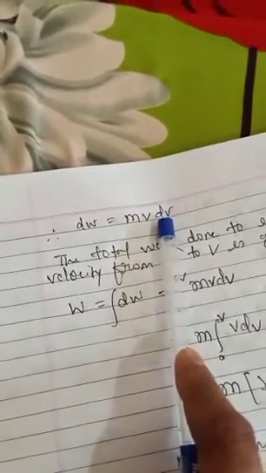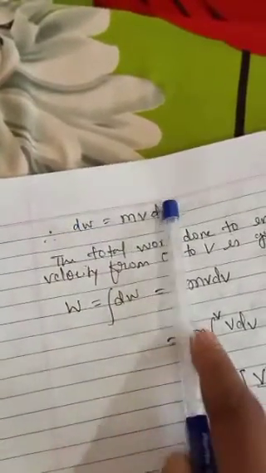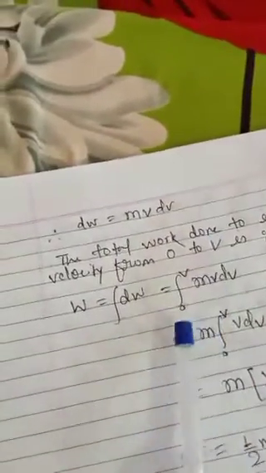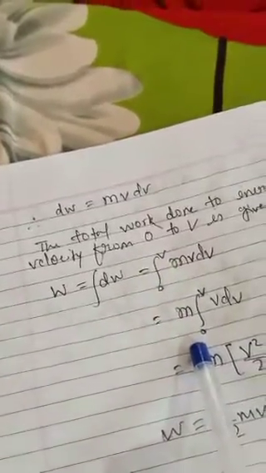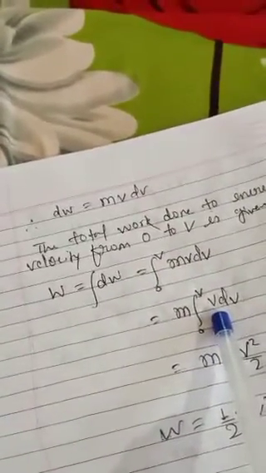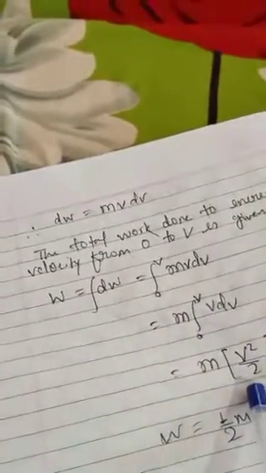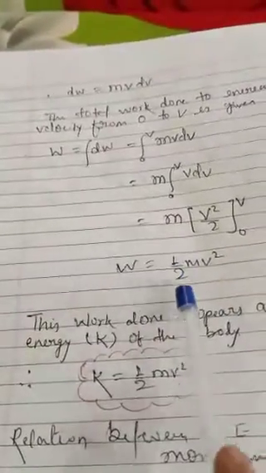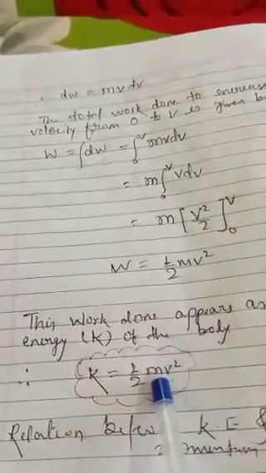Now we will integrate this expression within limits. Is it clear, children? So it will be from 0 to v velocity. Then after using the formula of integration we got v square upon 2, with the upper limit and the lower limit. So w is equal to half mv square. It is the final expression for kinetic energy.